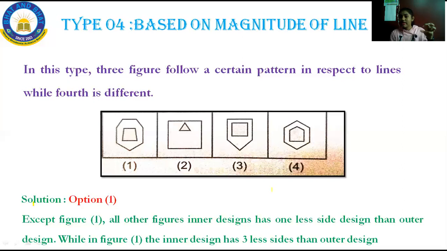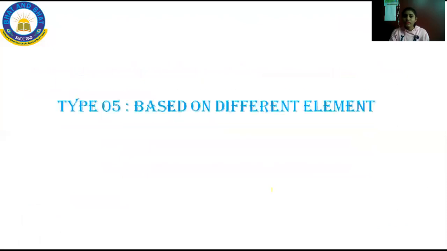Compared to the outer design, it is one less, but not in option A. Option A is different. So what is the correct option? Option 1 is the correct answer. This is how you have to answer the question answers based on magnitude of lines. This is the fourth type. You should count the number of lines. Okay, now we'll move on to the next type.